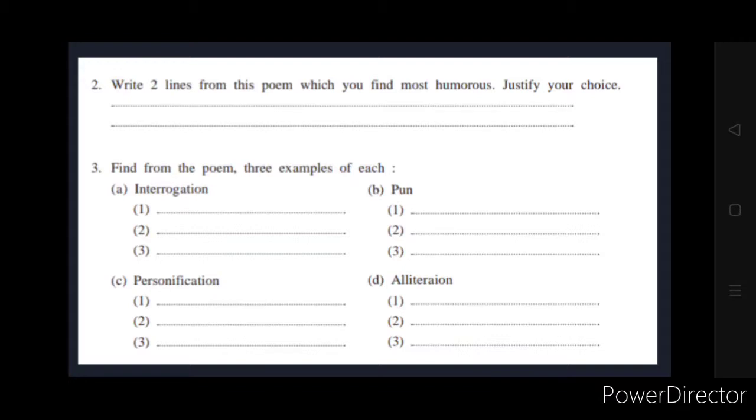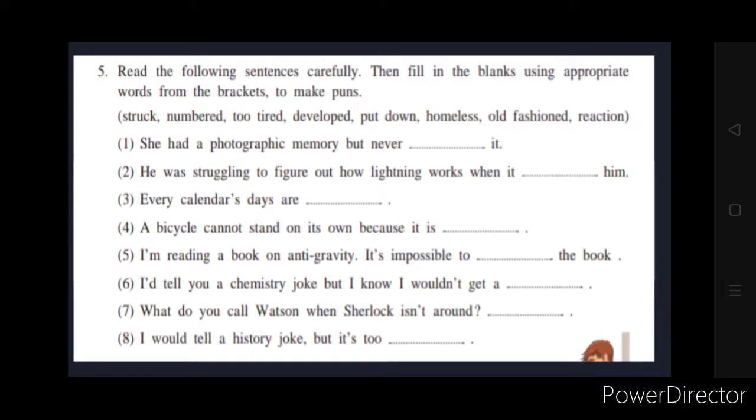Interrogation and pun are very easy. You'll have to find more examples of personification and alliteration from the poem, and solve this exercise where you have to read the sentences and fill in with appropriate puns.